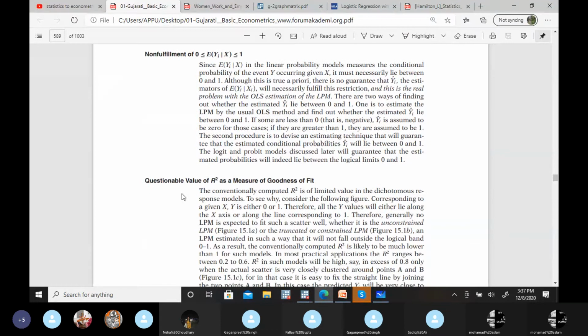And then another problem, with the R square. The usual R square is a measure of goodness of fit, and this R square is the square of the correlation factor. As I am telling you, this whole covariance method is not possible, and that's not a good way to look at this particular thing. So these are the technical problems with the OLS method.